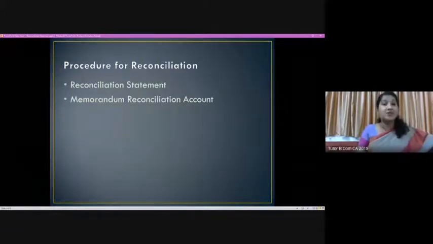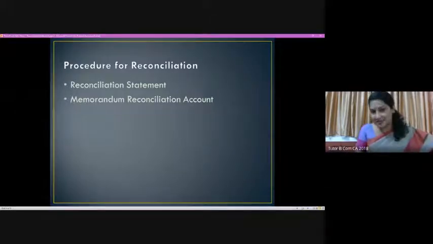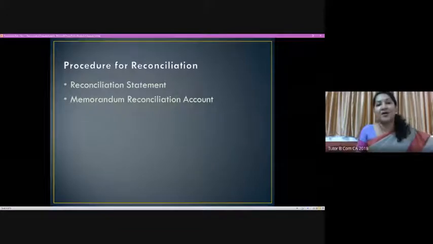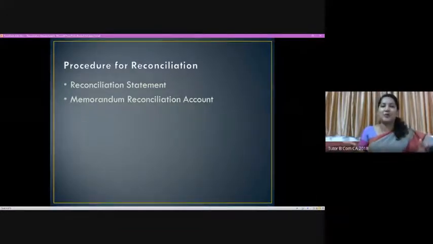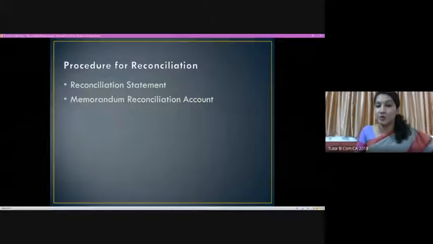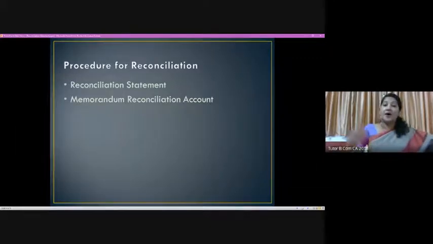Now, the procedure for reconciliation always involves two statements. That is, one is an account, another one is a statement. The first one is a reconciliation statement. The second one is the memorandum reconciliation account. As we know, the first one is in the form of a statement, and the second one is just in the form of an account. So there is balancing of the figure, right? One side you will have financial details, another side you will have the income and expense. So debit and credit system works when we come to the concept of accounts.